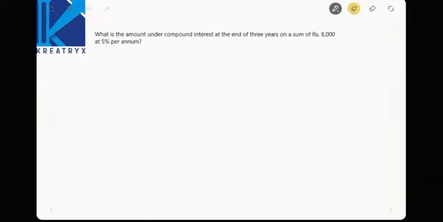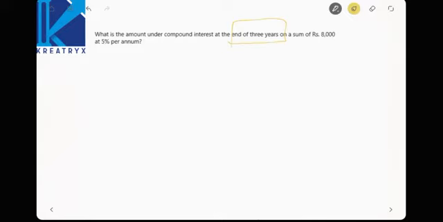Next, what is the amount under compound interest at the end of 3 years on a sum of 8,000 at 5% per annum? See, we can do it by the Pascal triangle method. At the end of 3 years means only 3 compounds, right?